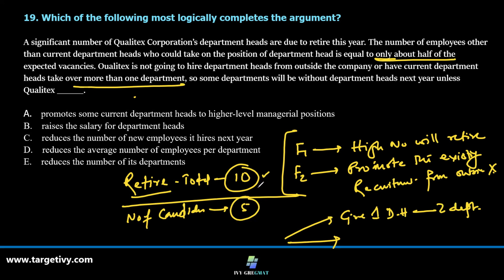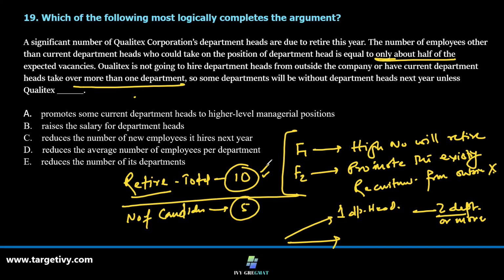If one departmental head is given two departments or more, then only all these 10 departments, which are going to face a crisis tomorrow because of vacancies and not having departmental heads, can be rectified, because we are not hiring from outside.